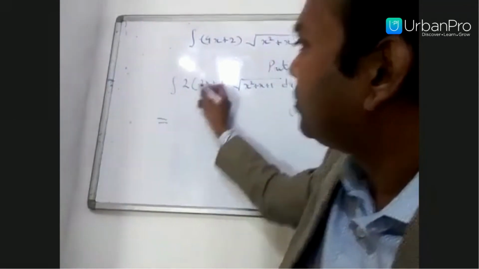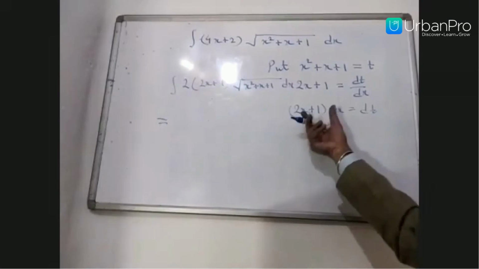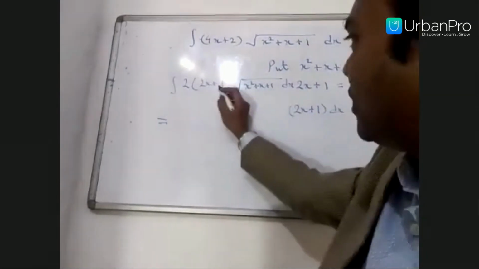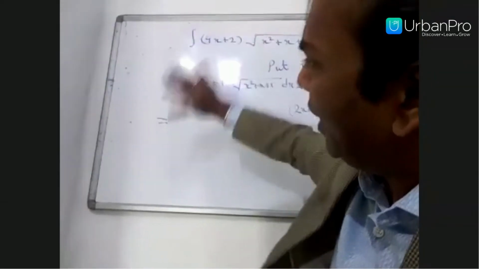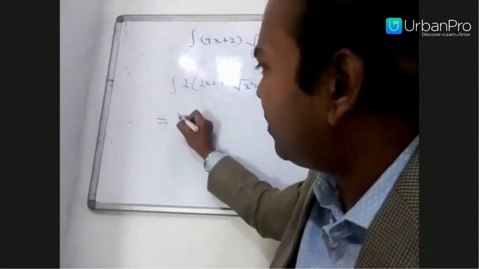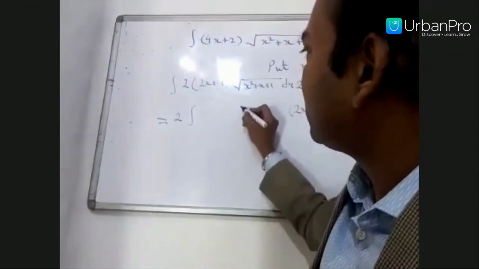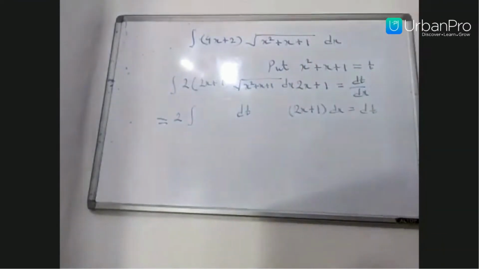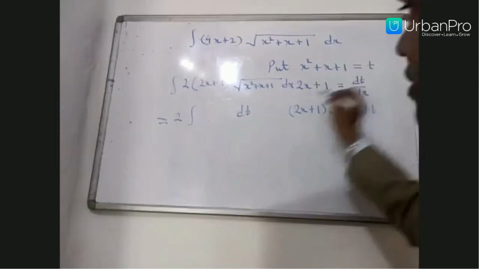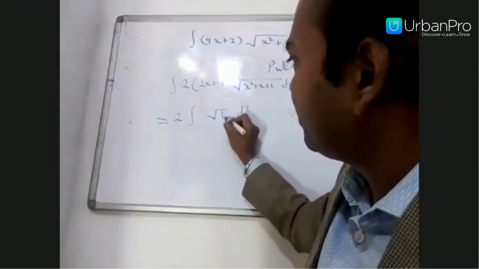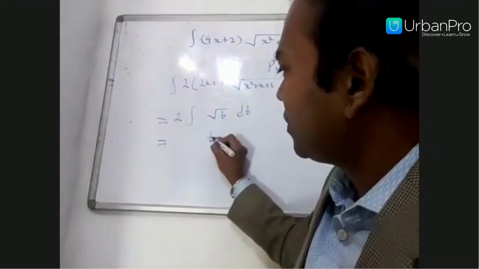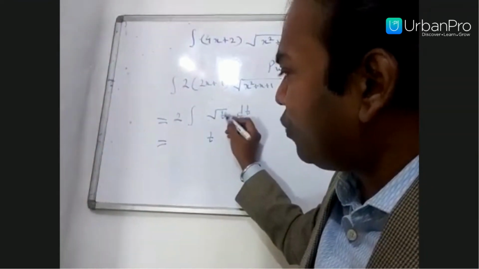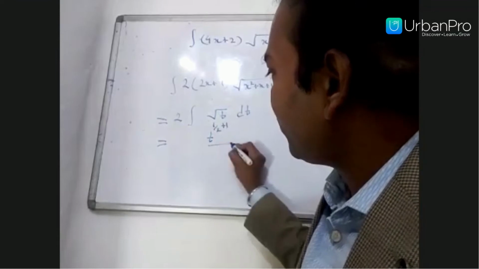Now use the concept here: (2x plus 1) dx, what can we write? dt. A constant, in every problem, is always taken outside. So 2 times the integral of dt, and this x square plus x plus 1 is t, so it is the square root of t. Now this problem becomes easy. The square root of t is t power 1 by 2. So t power (1 by 2 plus 1) by (1 by 2 plus 1).